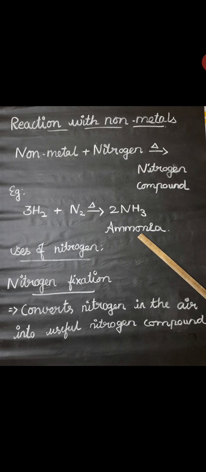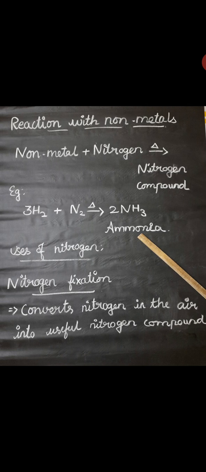Next, nitrogen reacting with non-metals. Nitrogen reacts with non-metals like hydrogen, oxygen and many other elements at high temperature to form the corresponding nitrogen compounds. With metals we get metal nitrides; with non-metals we form nitrogen compounds. Non-metal plus nitrogen, with heat (the delta symbol), gives the nitrogen compound. Here we have taken hydrogen: 3H2 plus N2 gives 2NH3, and NH3 is ammonia.